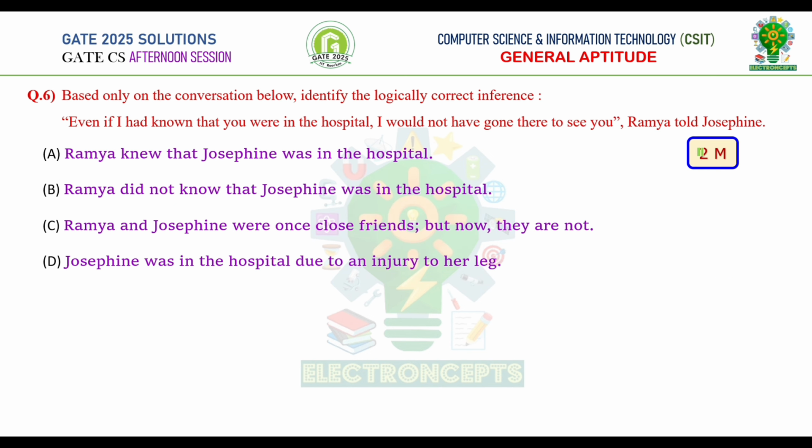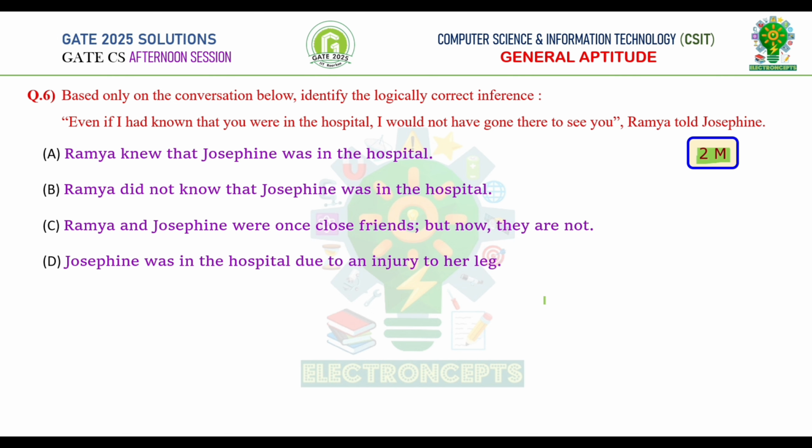Question number 6. This is a 2 marks question. Based only on the conversation below, identify the logically correct inference. Even if I had known that you were in the hospital, I would not have gone there to see you, Ramya told Josephine. From the conversation here, we can understand that Ramya doesn't know whether Josephine is in hospital or not. And Ramya has mentioned, even if she had known that Josephine is in the hospital, she would not have gone. From this, we can understand that Ramya actually does not know that Josephine is in hospital.